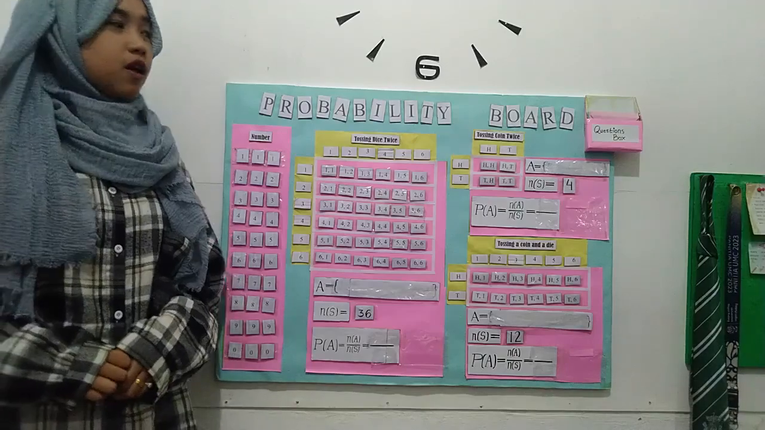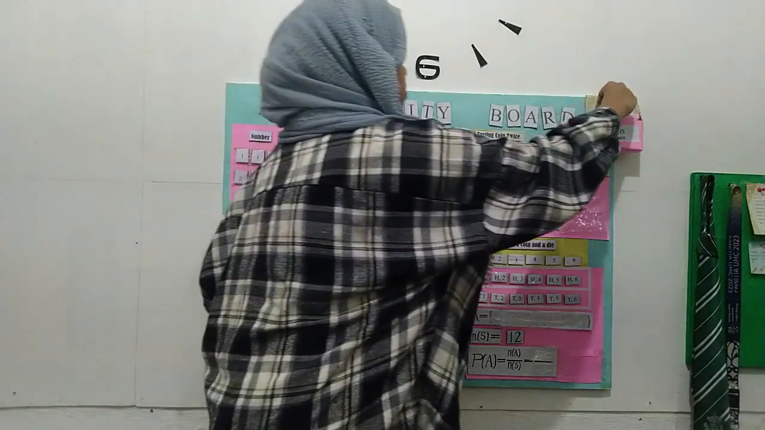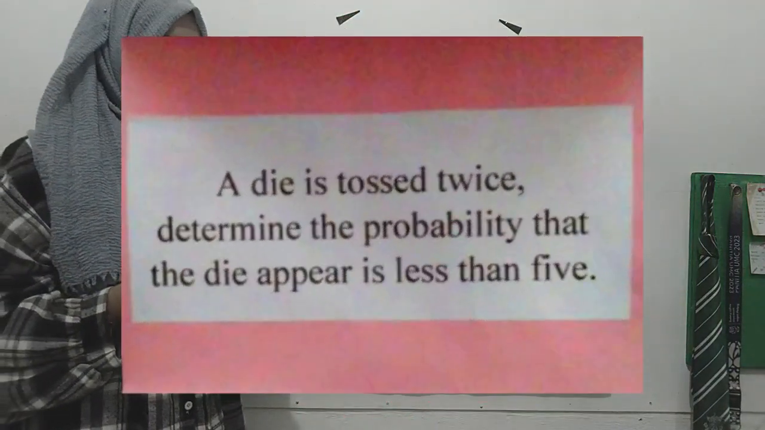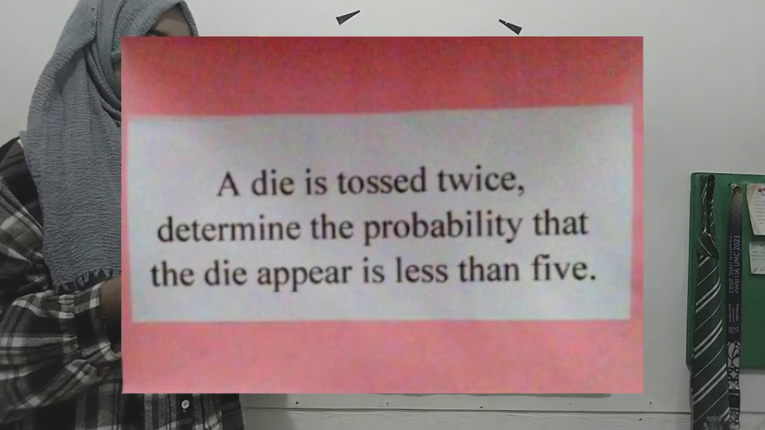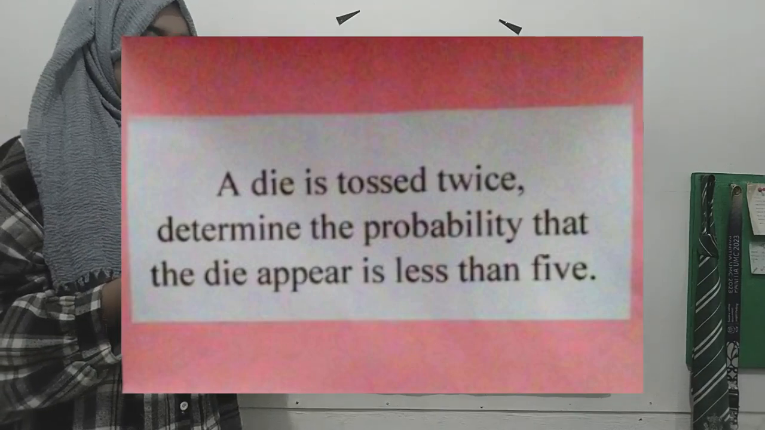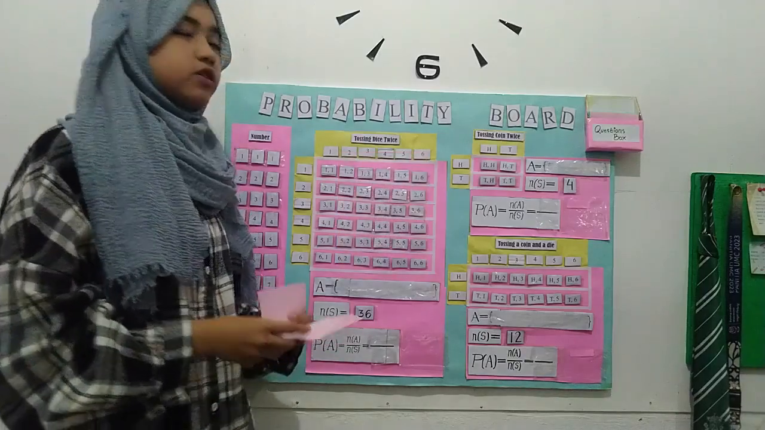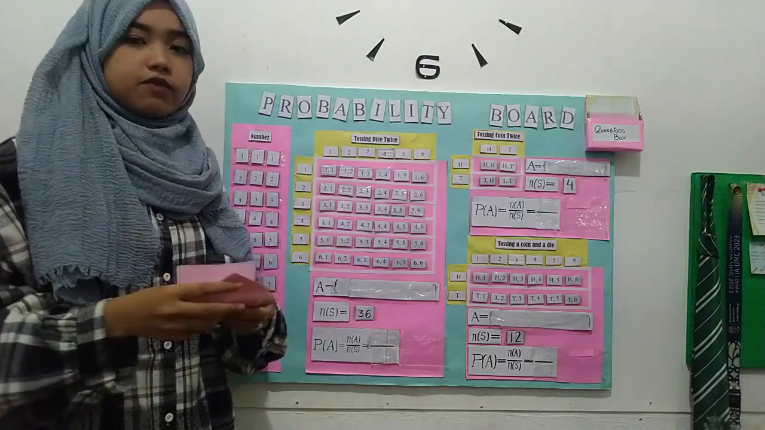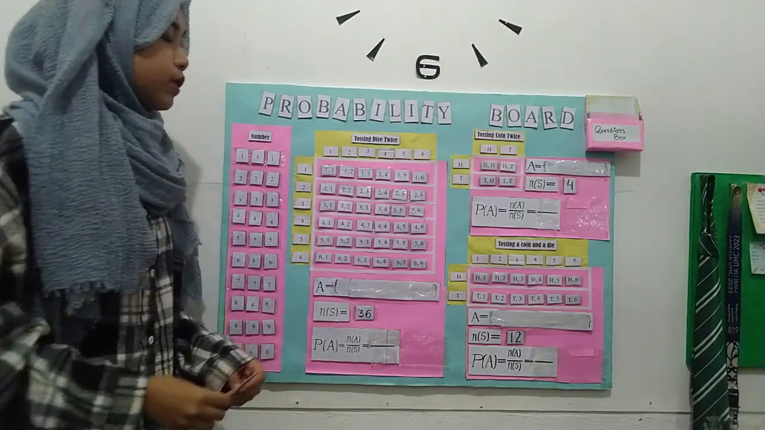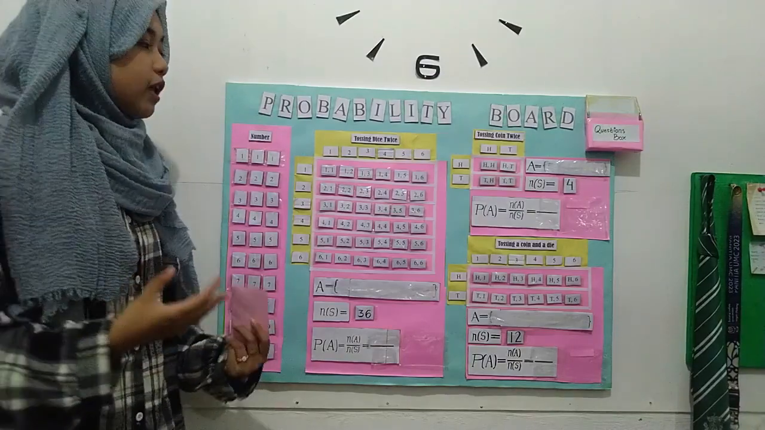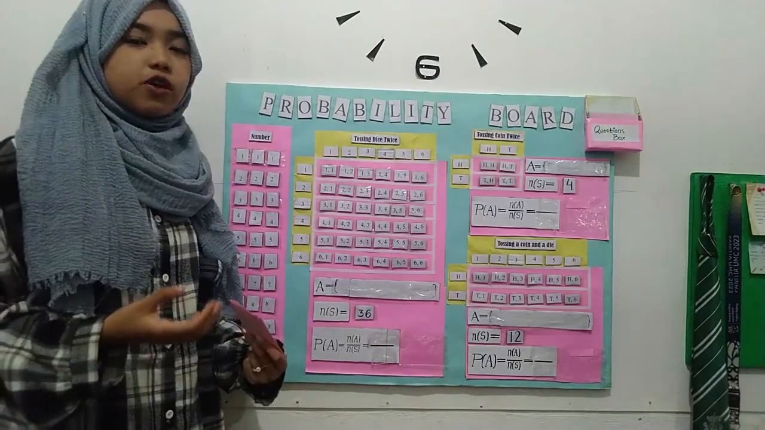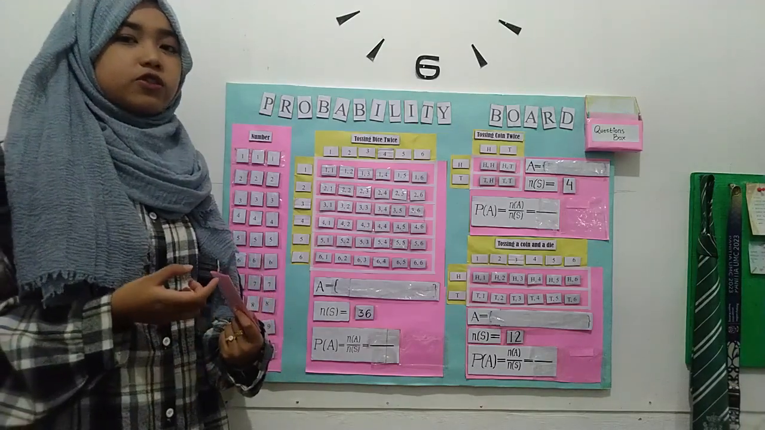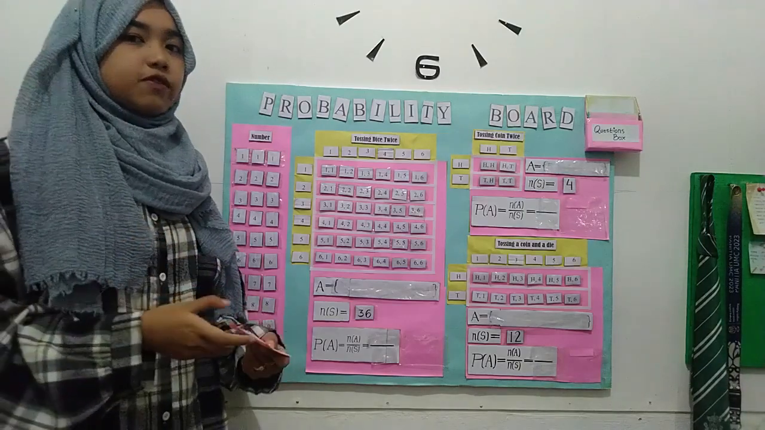Okay, for example, I will take the questions on the questions box. The first example is, a die is tossed twice. Determine the probability that the die appear with sum less than 5. Okay, here we ask to determine the probability that the die appear with sum less than 5. To determine, we can add the number that appears on the first tossing a die with the number that appears on the second tossing a die and with sum less than 5.